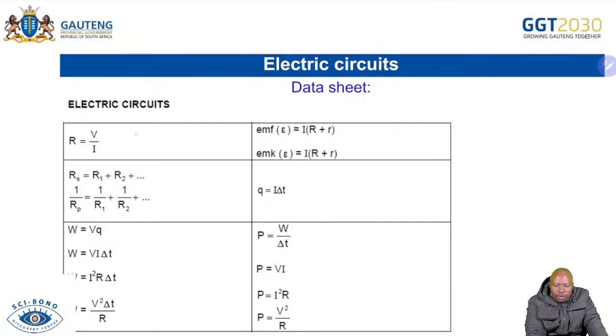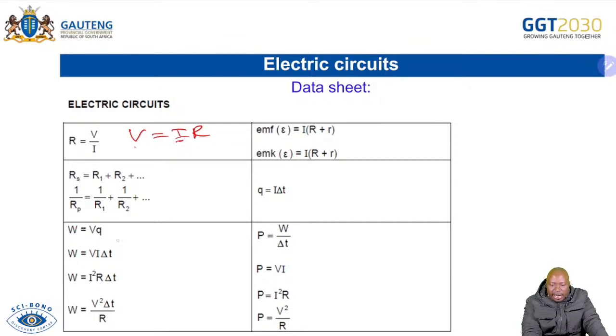Don't forget, when it comes to the law, you are just making V the subject of the formula, and you are saying V is directly proportional to the current. The EMF, we said, is V equals W over Q. From here, you can know that it is the maximum energy transferred per coulomb of charge passing through it. So the main thing is the maximum energy provided per coulomb of charge passing through it. So you don't have to forget that.